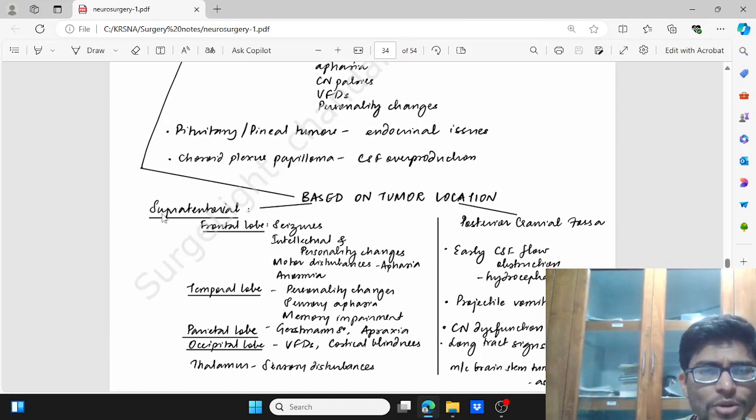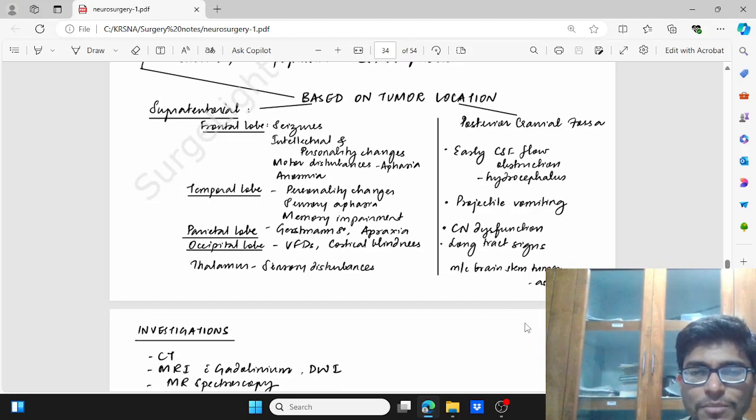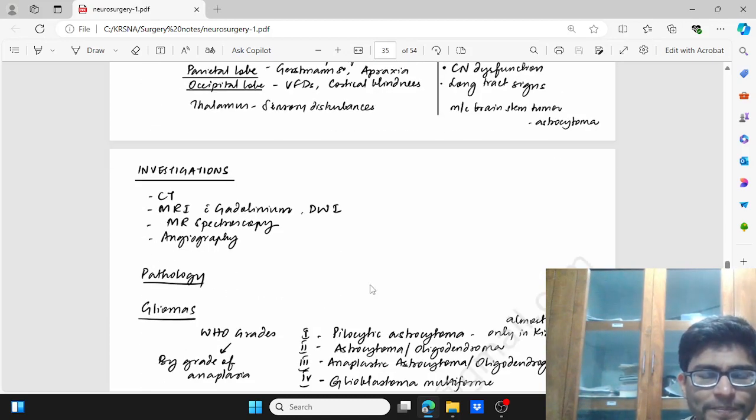And symptoms based on tumor location: in the supratentorial region, the frontal lobe will have seizure, intellectual and personality changes, motor disturbances, aphasia, anosmia. Temporal lobe will have personality changes, sensory aphasia, memory impairment. Parietal lobe will have apraxia and Gerstmann syndrome. Occipital lobe will have visual field defect, cortical blindness. Thalamus will have sensory disturbances. Posterior cranial fossa tumors will have early CSF flow obstruction resulting in hydrocephalus, projectile vomiting, cranial nerve dysfunction, long tract signs, and the most common brainstem tumor is astrocytoma.